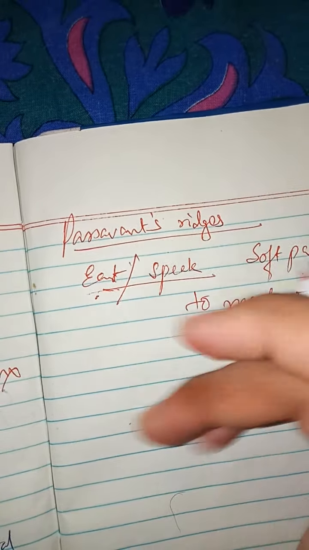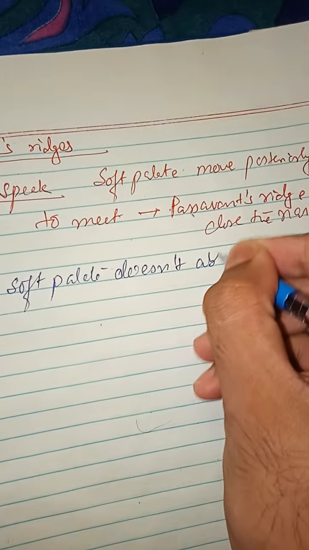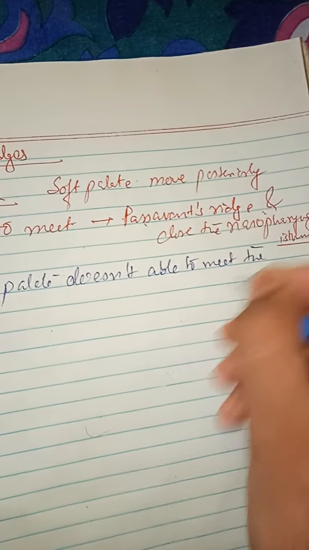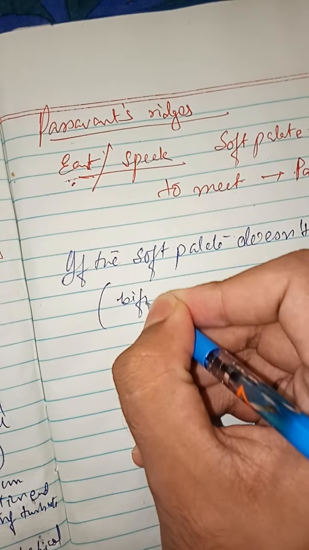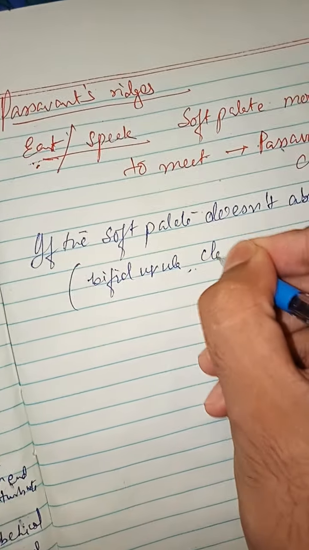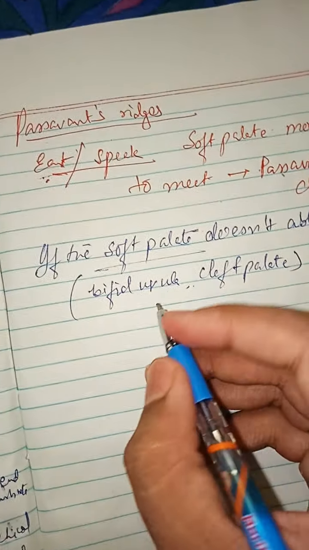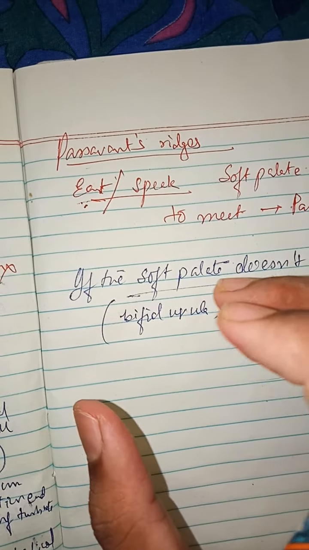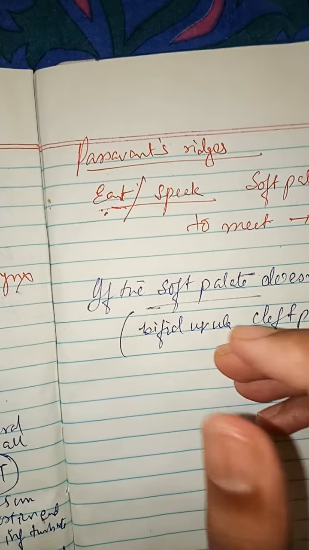If the soft palate is not able to meet the Passavant's ridge, suppose there is a bifid uvula or any cleft palate, the soft palate cannot meet the Passavant's ridge, as a result of which a posterior gap is produced, through which the words which usually do not pass through the nose now pass.